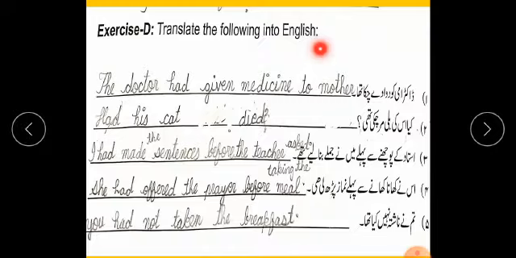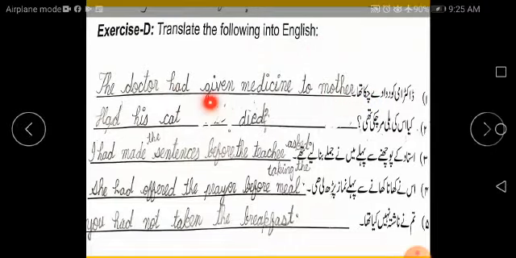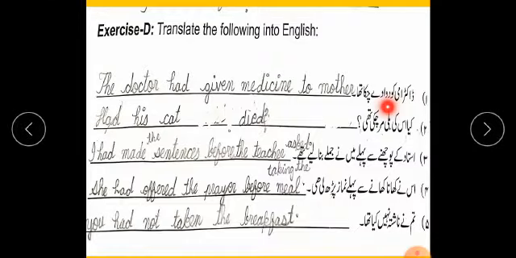Exercise D. Translate the following into English. The doctor had given medicine to mother. We know the meaning of dawa; English meaning is medicine. The doctor had given medicine to mother. Given is the third form of give. Had his cat died? Put question mark.